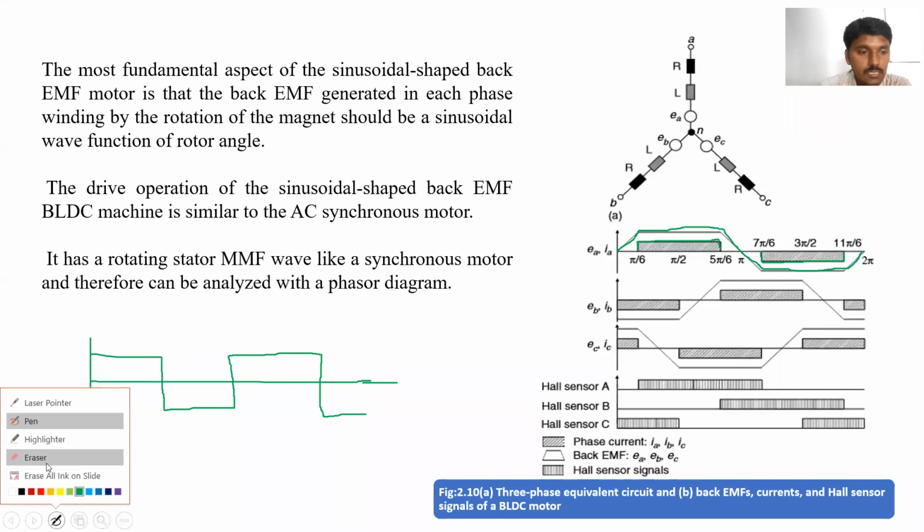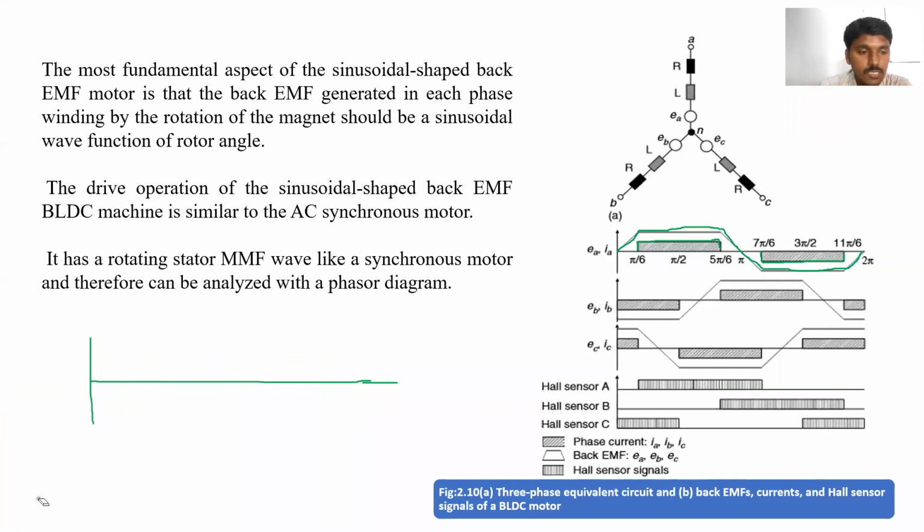But if the waveform is looking like this, for example 0, then positive, and again 0, then negative, again 0, then positive, like this.